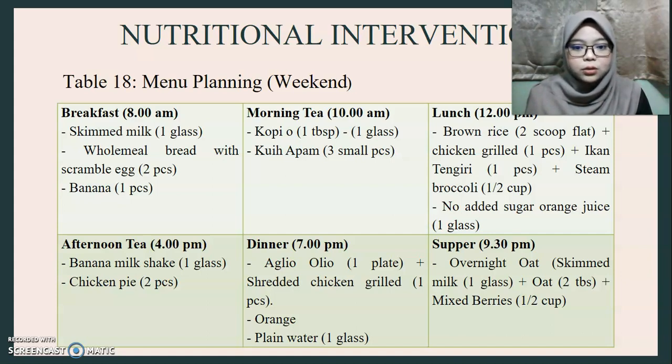Dinner, egg aglio olio with shredded chicken grill, orange and plain water. And for supper, I suggest the patient take overnight oats with skim milk, oats and some mixed berries.